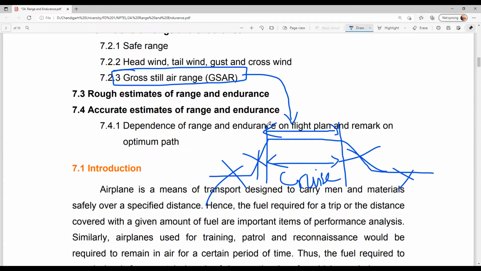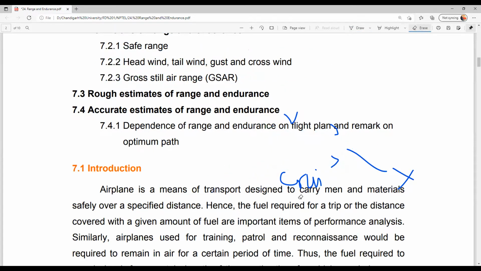But we cannot always predict the wind direction, right? So wind direction cannot be predicted. Headwind might be there, tailwind might be there, side wind might be there, gust and crosswind will be there, right? So all these types of wind directions will impact the range and endurance of the aircraft.